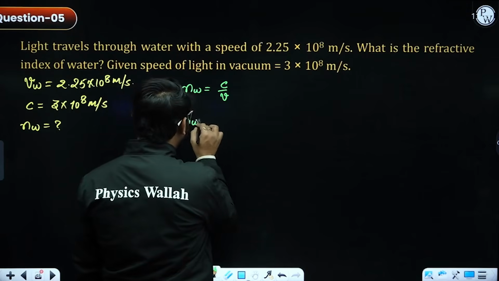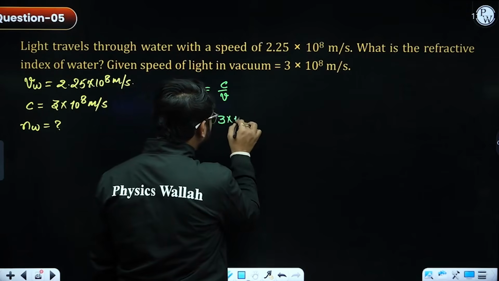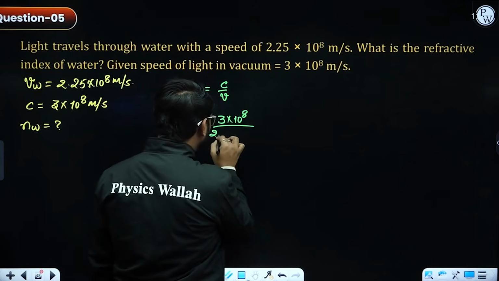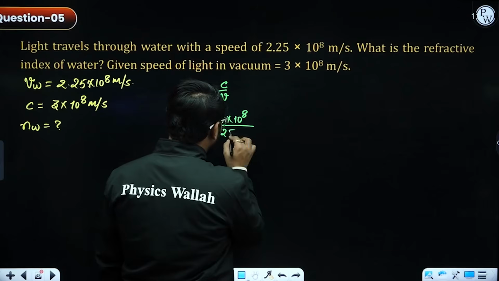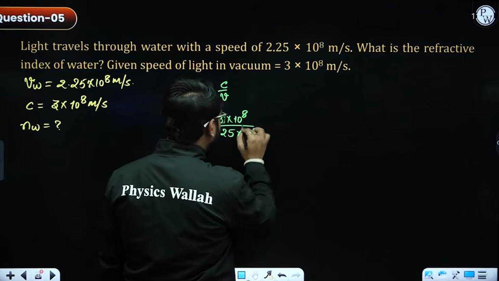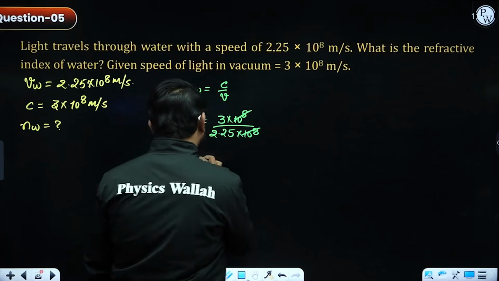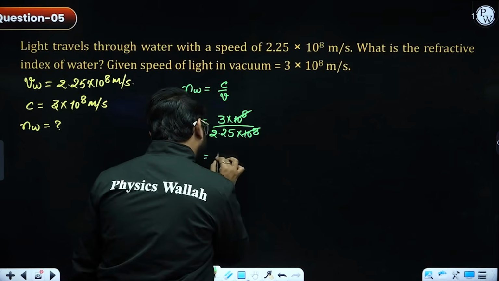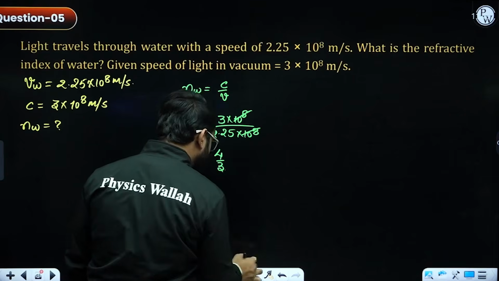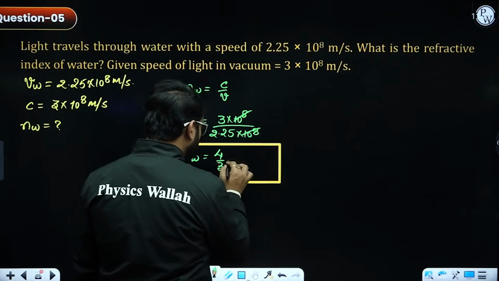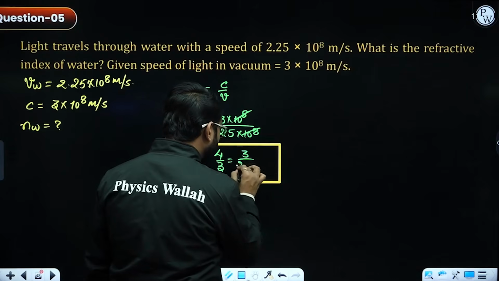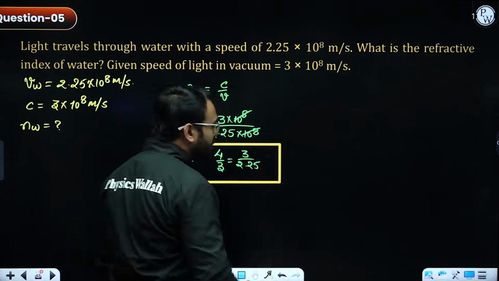Refractive index of water is 3 times 10 to the power 8 over 2.25 times 10 to the power 8. The 10 to the power 8 cancels out, and on solving you will get the refractive index as 4 by 3, or in decimal, 3 by 2.25.